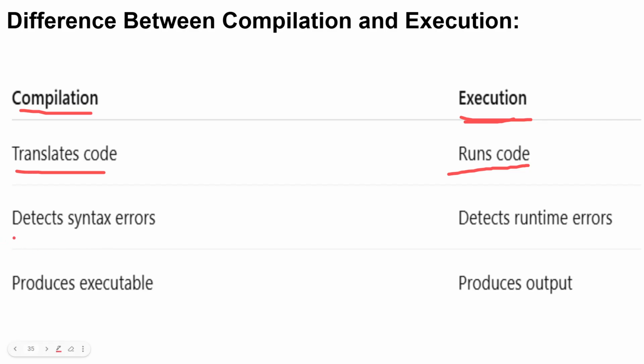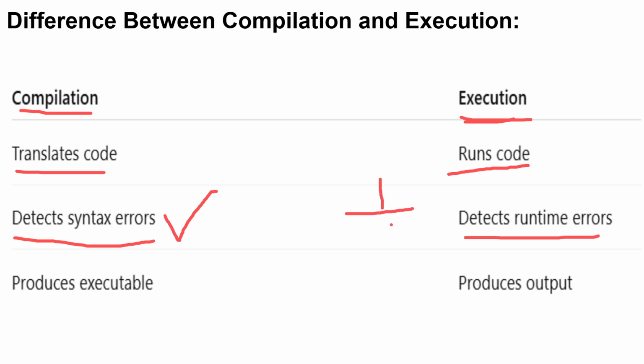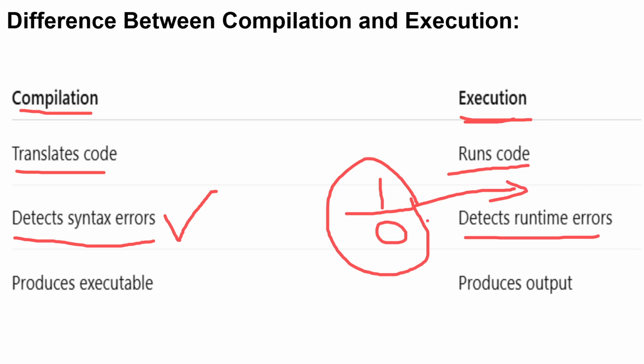In compilation, the compiler detects the syntax errors, whereas in execution it detects the runtime errors. For example, when I'm giving input to my program, if I enter 1 by 0, it is an infinity value, so it will get an error. It is called a runtime error.